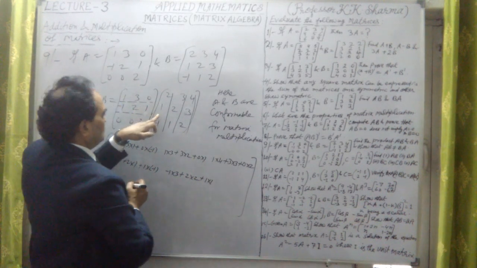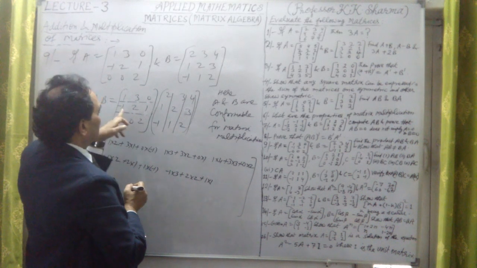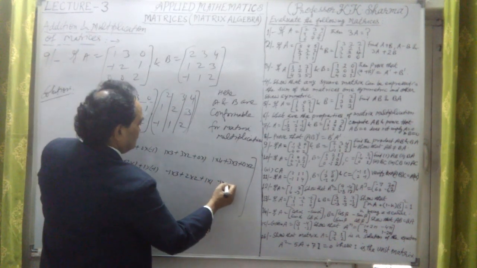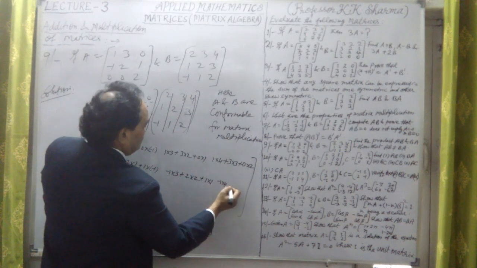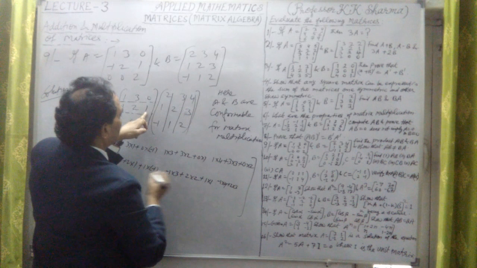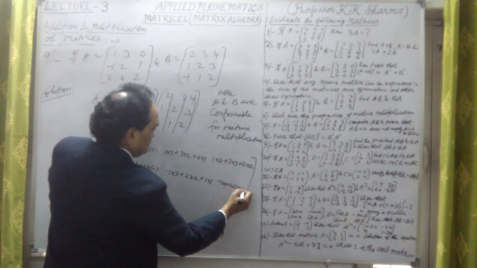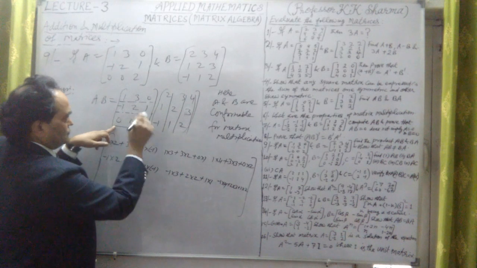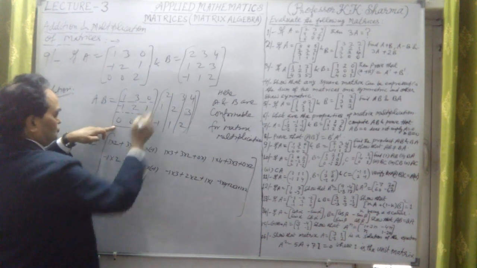Second row, third column: minus 1 into 4 plus 2 into 3 plus 1 into 2.